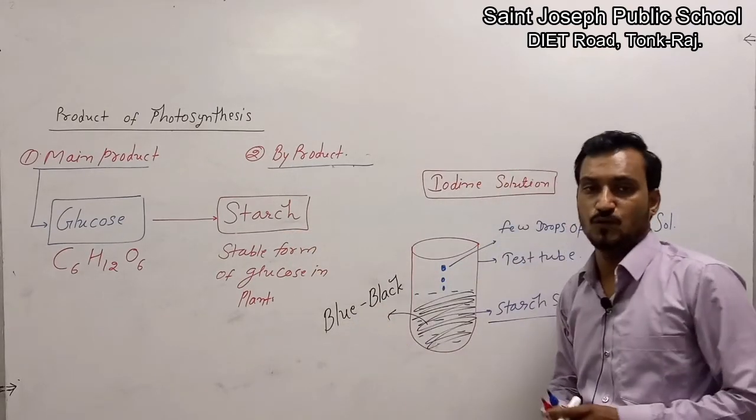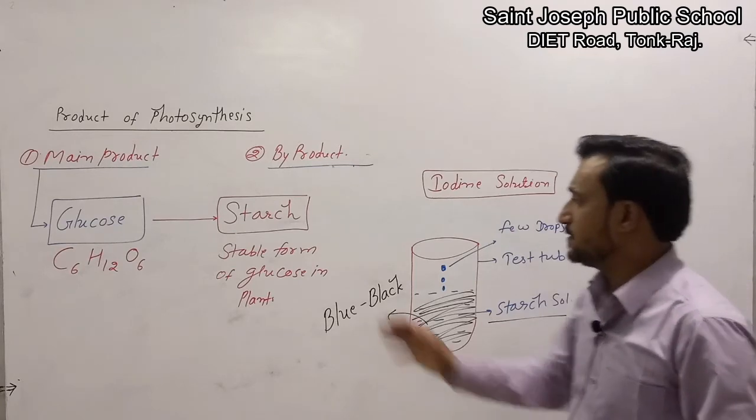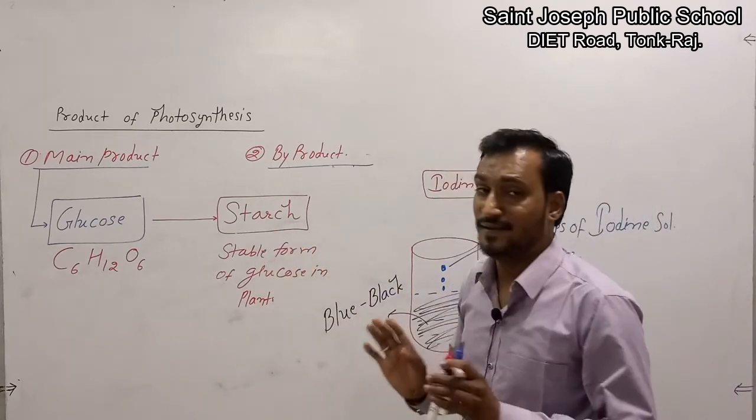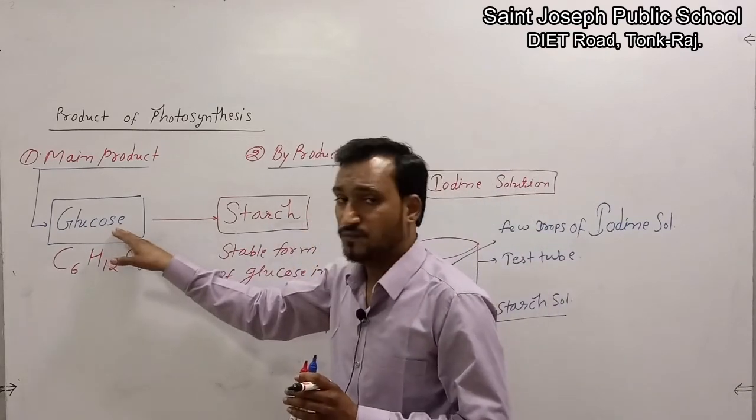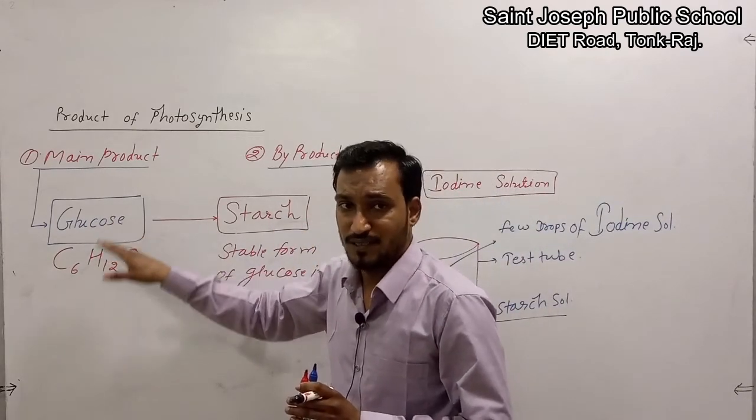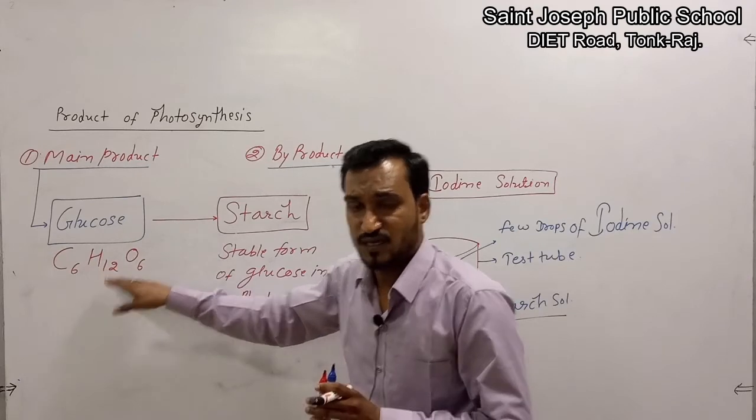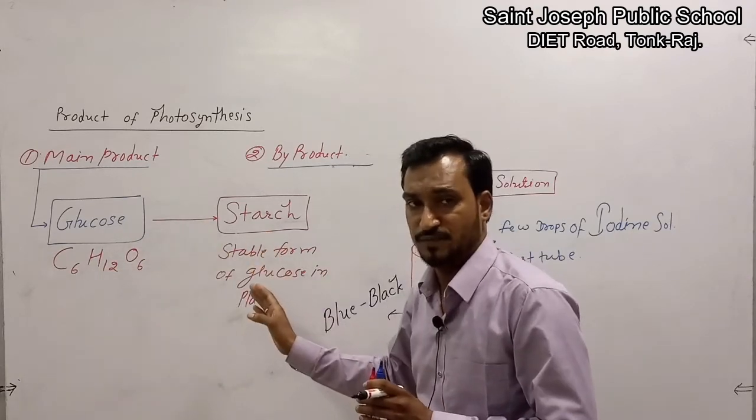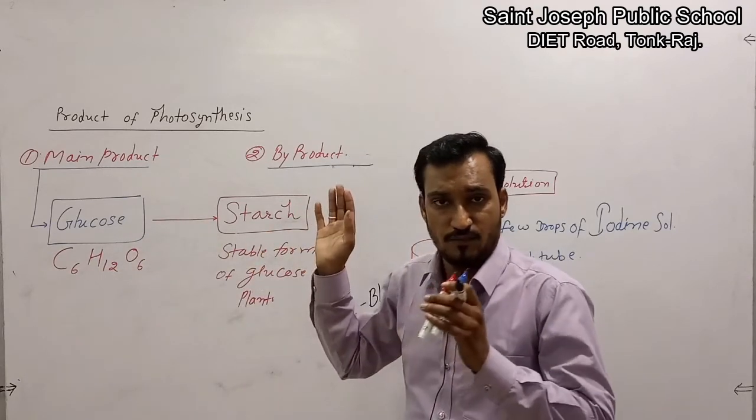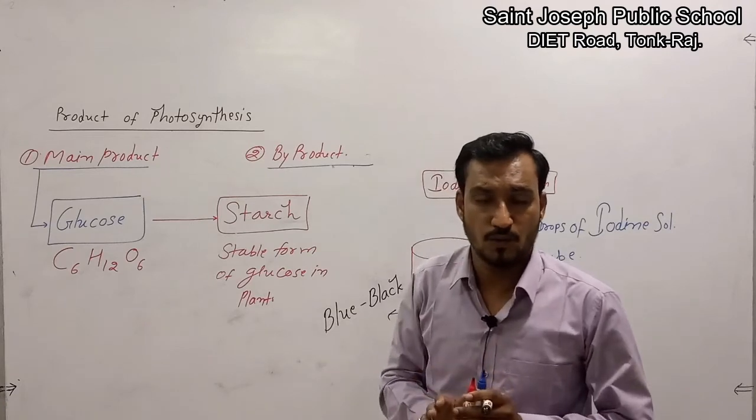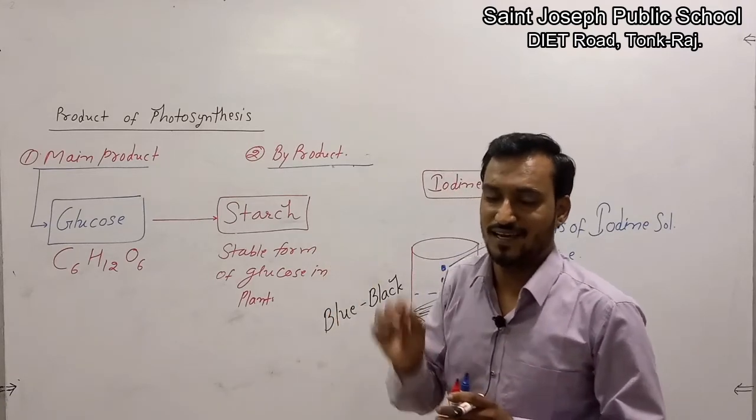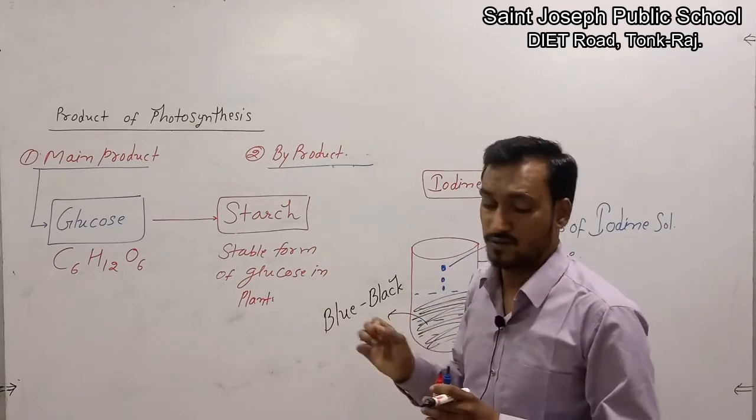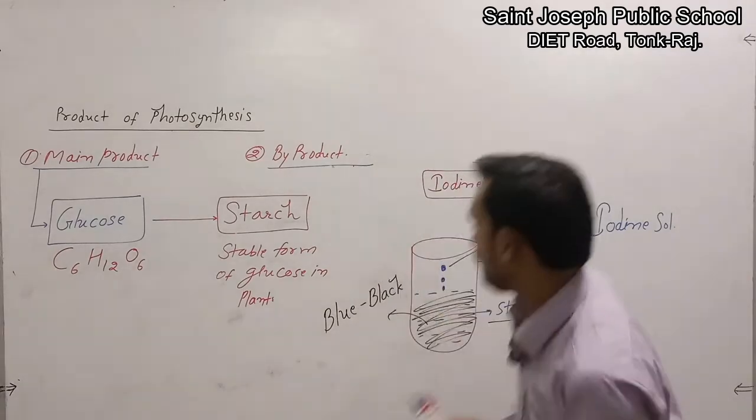Thus, we can conclude that plants form starch as a main stable product. Starch is also a form of glucose, and glucose is the main product of photosynthesis, which converts into starch for stability. And formation of starch or glucose only proceeds in the presence of sunlight. That's why sunlight is essential for photosynthesis.